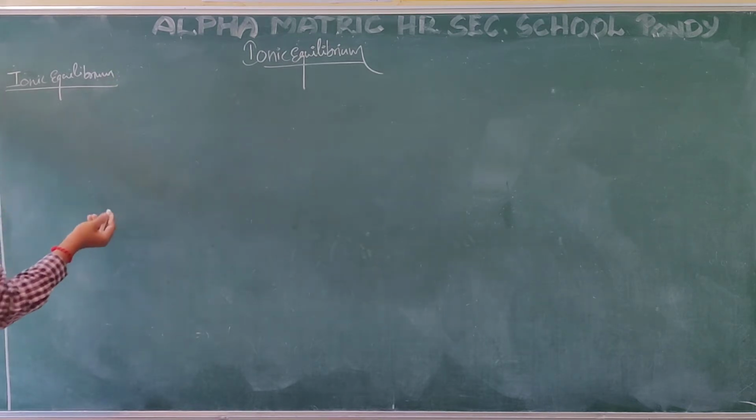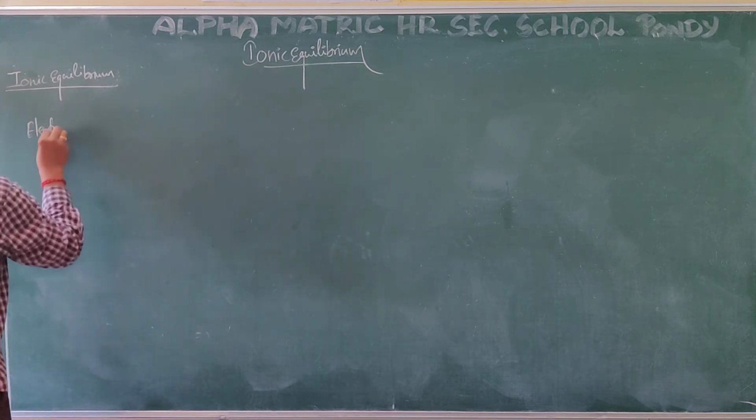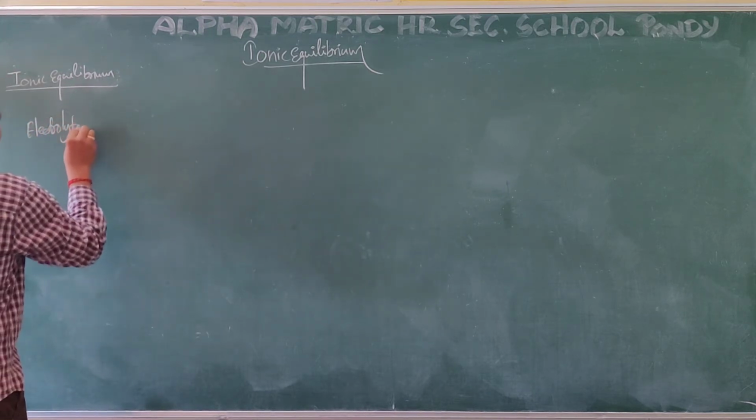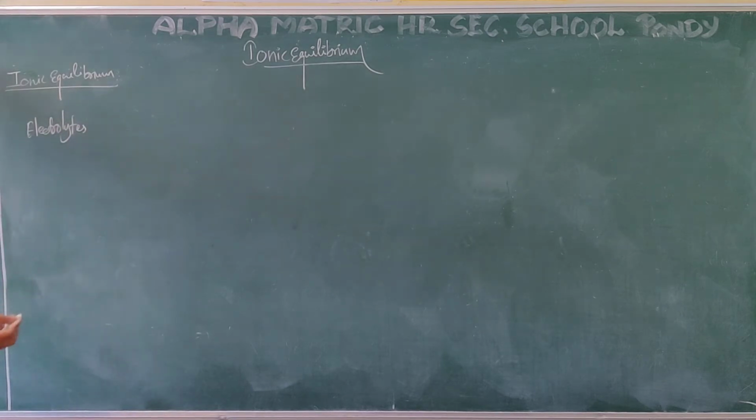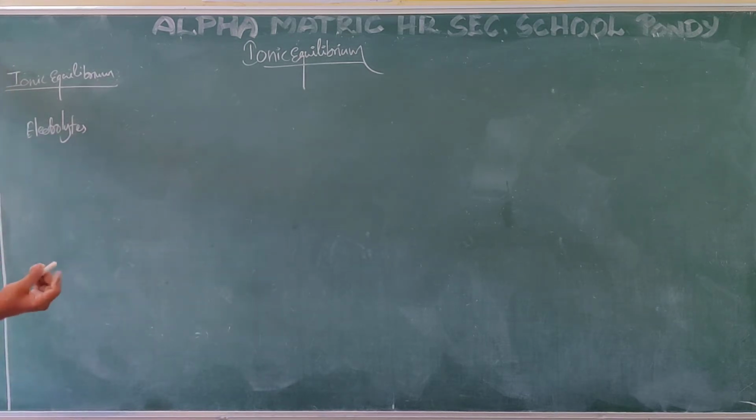There are electrolytes and non-electrolytes. Non-electrolytes, such as glucose and urea, cannot pass electricity through them. They cannot give ions. Here, we are going to discuss electrolytes.